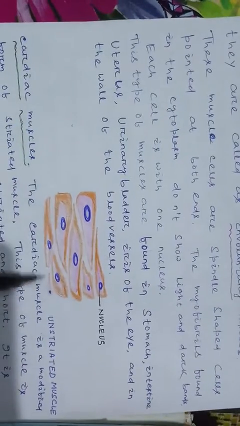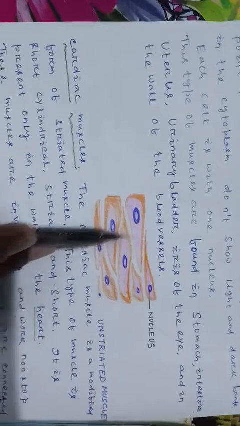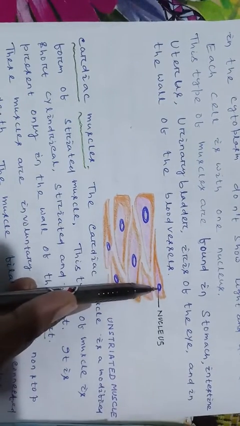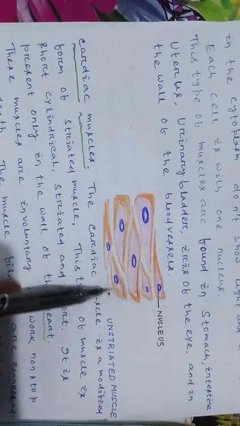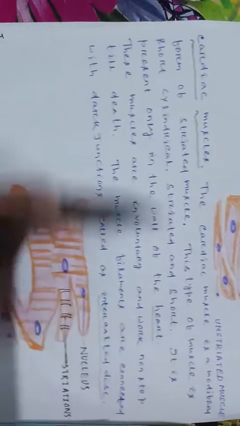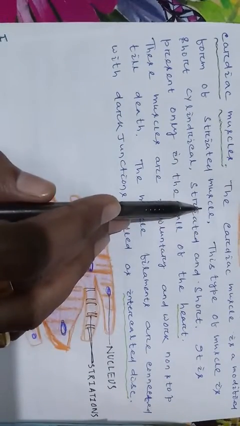of the blood vessel. This is the structure of unstriated muscle. There are no striations. Alternate dark and light bands are not found. There is only one nucleus in each cell. So then cardiac muscles. The cardiac muscle is a modified form of striated muscle.